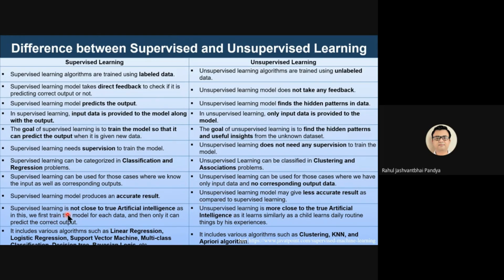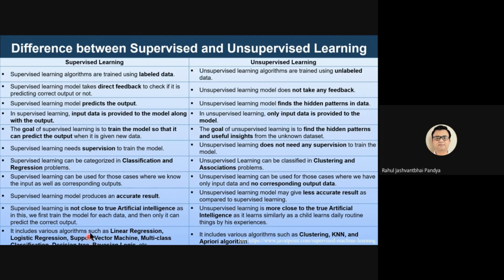Supervised machine learning is not close to true AI, as in this particular form, we first train the model on each data and then only it can predict the outcome. So we need the labeled data set. Whereas unsupervised machine learning is closer towards true AI, because it tries to mimic human intelligence based on experiences, identifying the patterns and predicting the outcome.